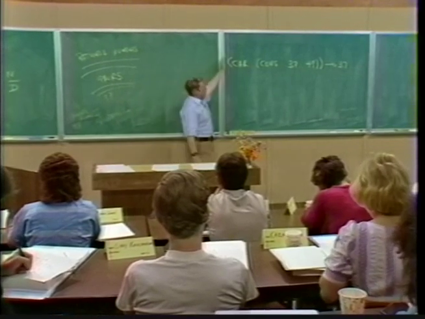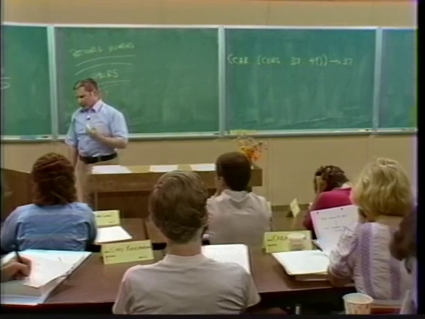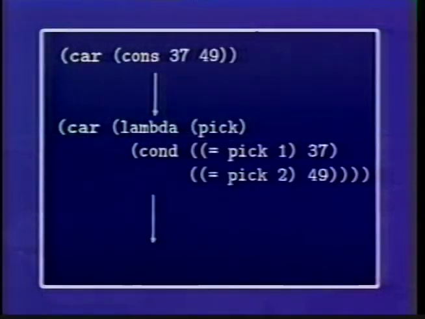Right, how can we check this? We sort of know how to do that. It's just the same substitution model. Right, let's look. We start out and we say, what's car of cons of 37 and 49? Cons is some procedure. Its value is, cons was a procedure of a and b. The thing returned by cons is its procedure body with 37 and 49 substituted for the parameters, namely 37 substituted for a and 49 substituted for b. So this expression has the same meaning as this expression.